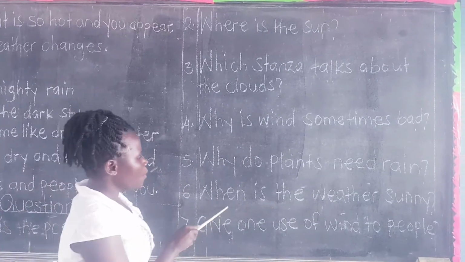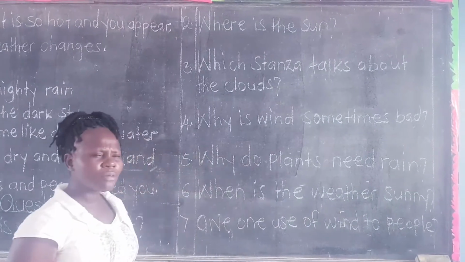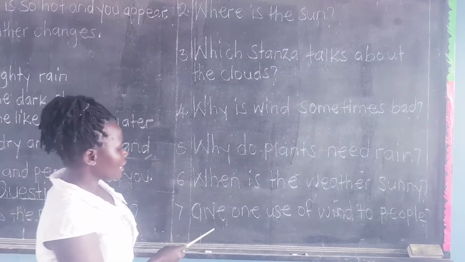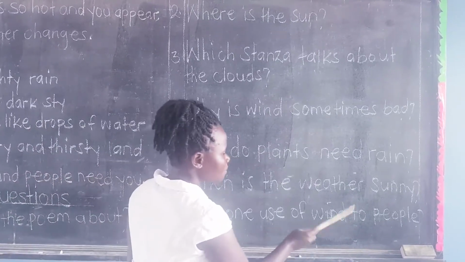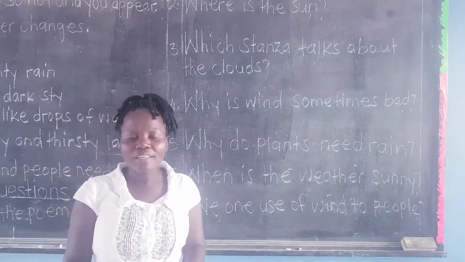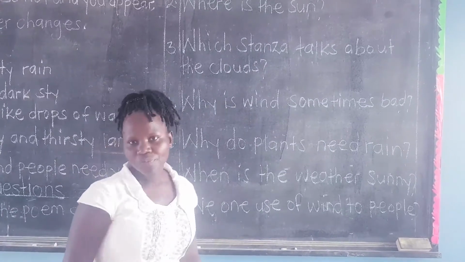Number 6. When is the weather sunny? You reason and you tell me why sometimes the weather is sunny. Number 7. Give one use of wind to people. You go to the stanza of wind and you tell me the reason why people really need wind. Thank you so much.